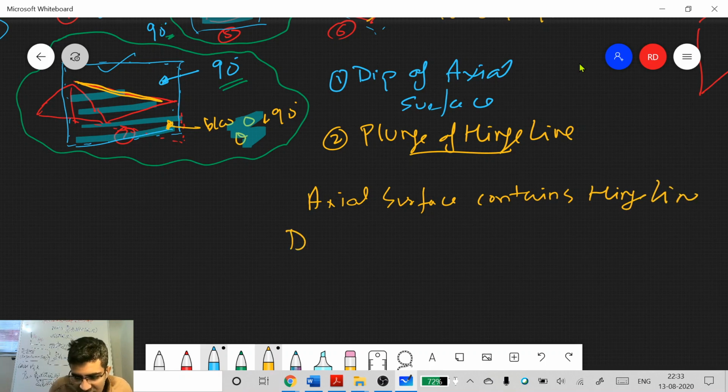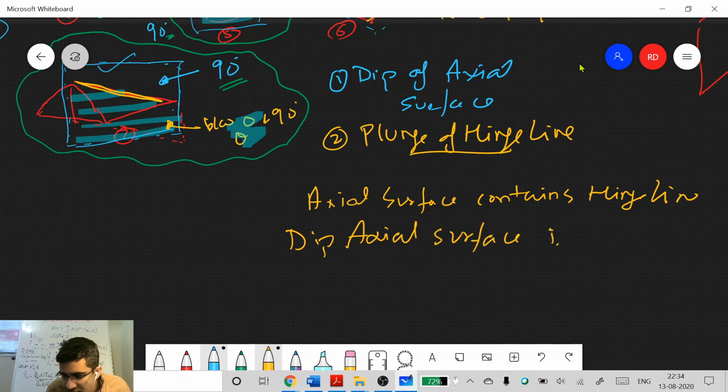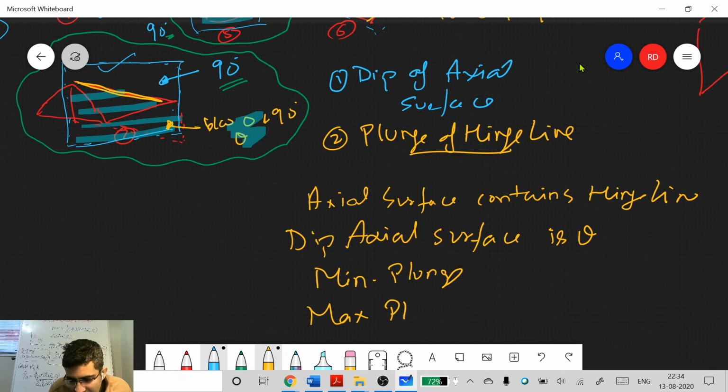If the dip of the axial surface is theta, what is the minimum plunge and maximum plunge possible? Minimum is 0, maximum is theta. Correct. So it can vary between 0 and theta.